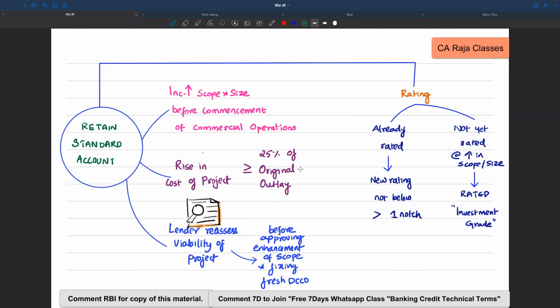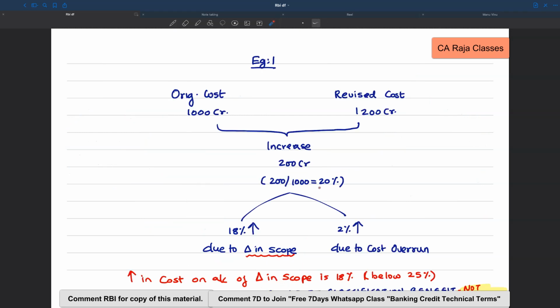Here I should have mentioned rise in project cost excluding any cost overrun. We cannot take cost overrun as a factor for retaining the standard account classification. So coming back here, there is a 20% increase, and of this 18% increase is on account of change in the scope of the project, and only 2% is on account of cost overrun. In this case, whether this project is eligible for retaining the standard asset classification, let's see.